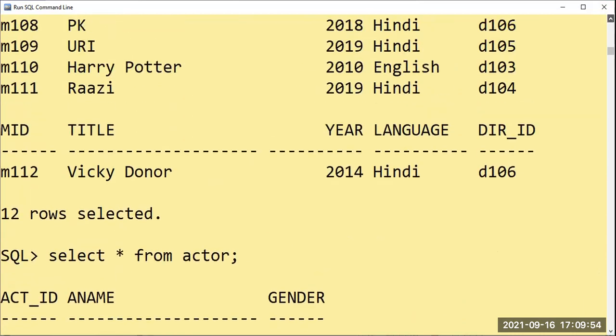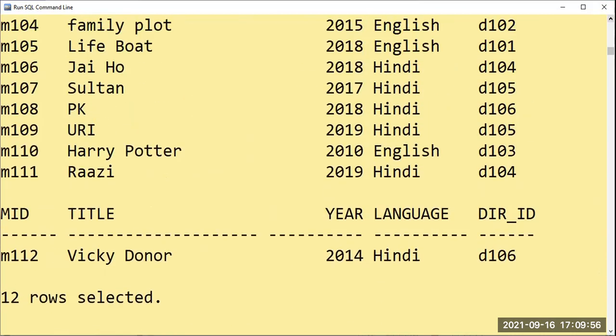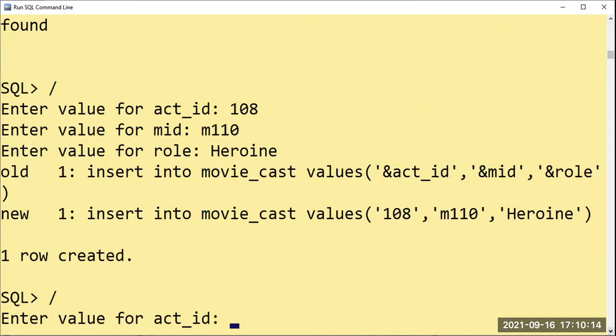Movies also we will find out, okay? So movies are being done. So we shall proceed. First of all, I'll go for Yami Gautam.